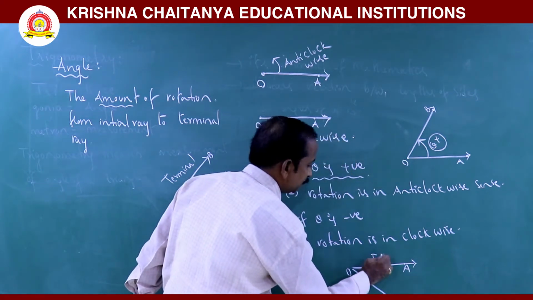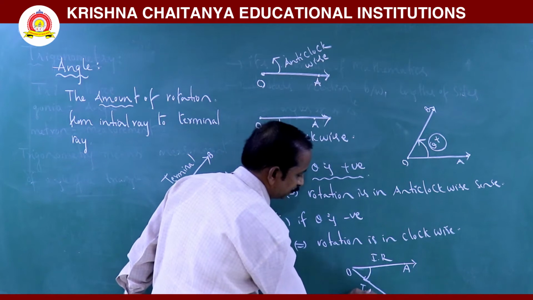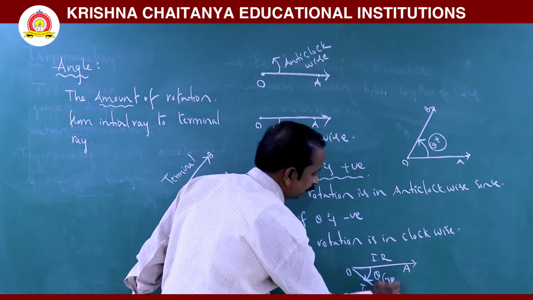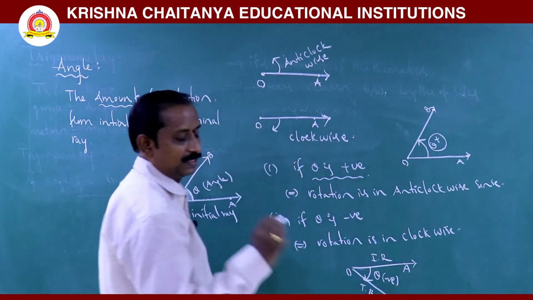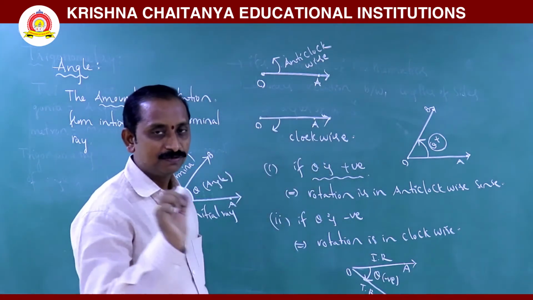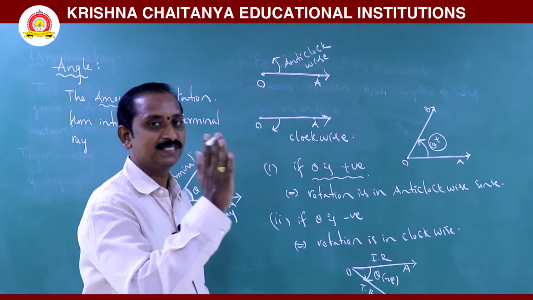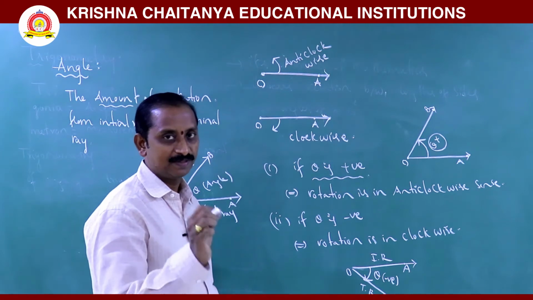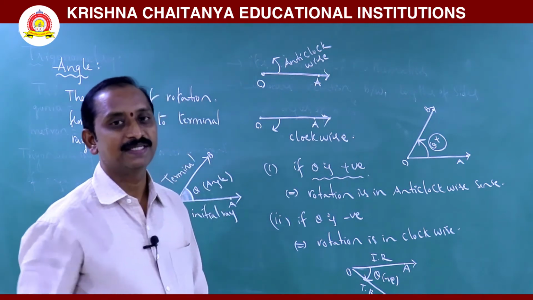This is the initial ray, this is the terminal ray. In this case theta is taken as negative. So theta is positive only if the rotation is anti-clockwise, and negative if the rotation is clockwise.